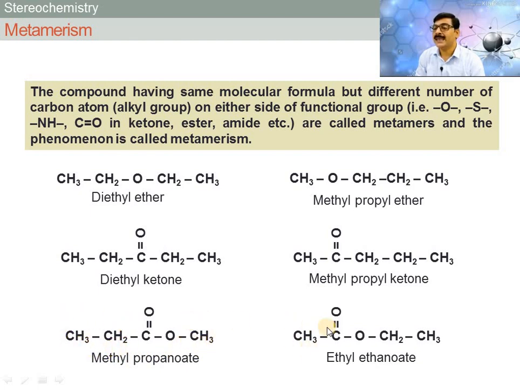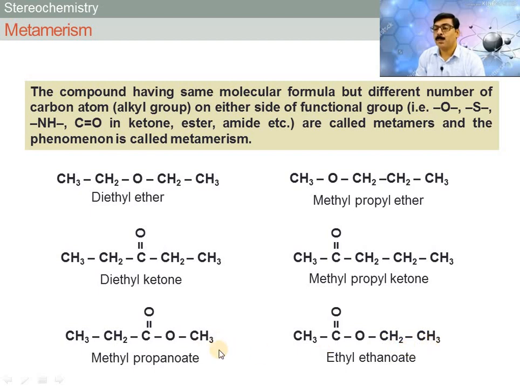In methyl propanoate, on one side of the ester functional group, that is C double bond O, a CH3 group is attached, but in ethyl ethanoate, on either side a CH2CH3 group is attached.